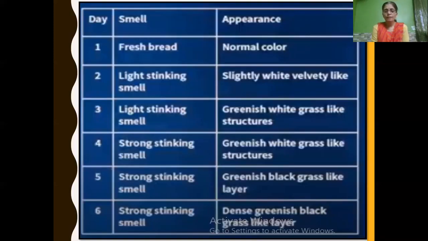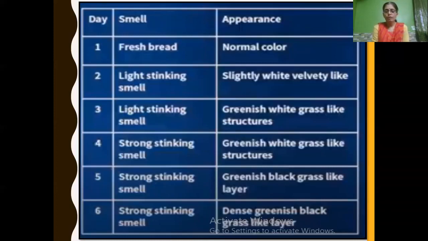If it is kept for too long, it has a light stinking smell, and you can see a slightly white velvety structure appear on it. After two to three days, along with the stinking smell, you can see greenish white fungus appear on the bread, and it has a strong stinking smell. Gradually these microorganisms spoil the food.